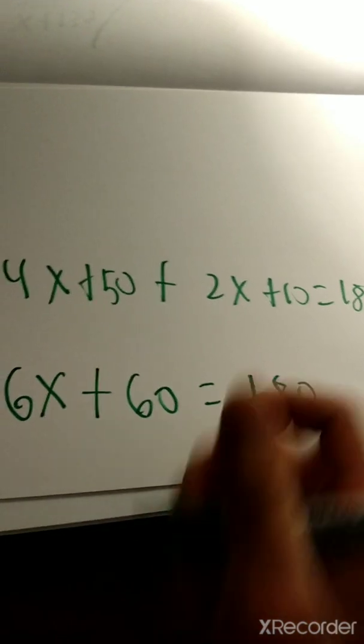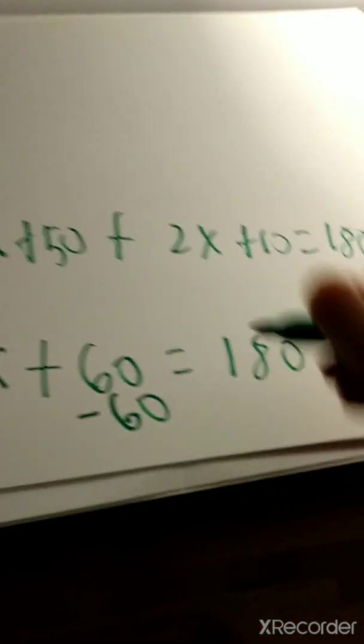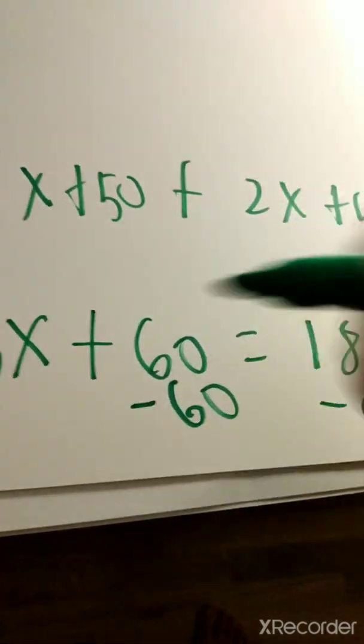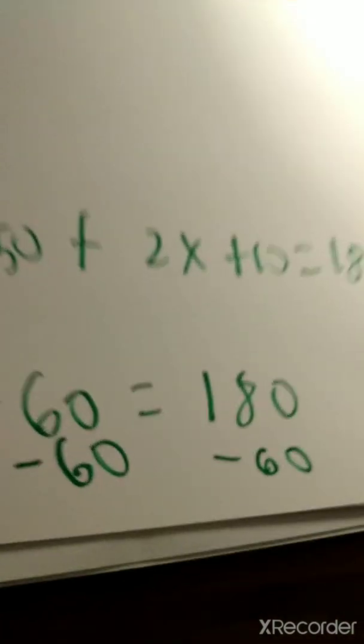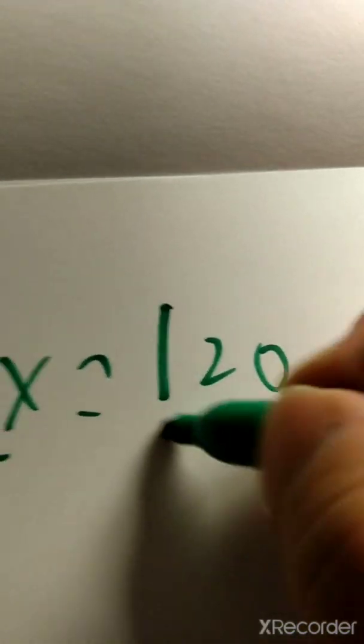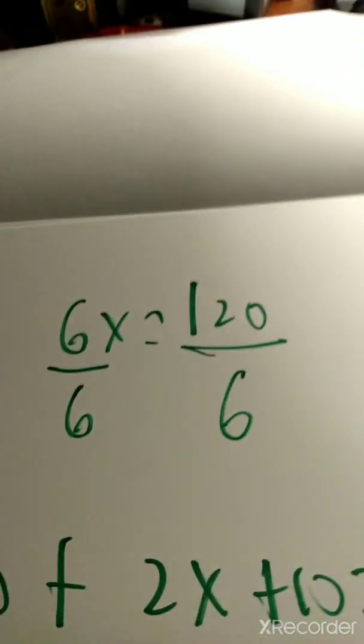So we have to subtract 60 and try to get the x alone. So if you subtract 60 from 180, because positive turns into negative and vice versa, 180 minus 60 is going to equal 120. So 6x equals 120. We divide both sides by 6 and we get an answer of 20. X equals 20.